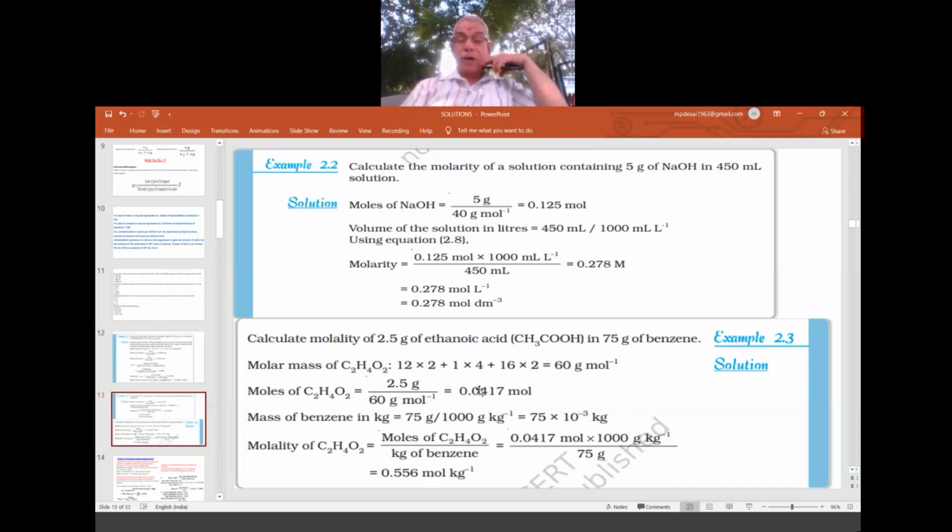Now what is the molality? Number of moles by mass of solvent in kilogram. The mass of solvent is in gram here, so make it kilogram by dividing by 1000. That gives you 75 into 10 to the power minus 3 kilogram. Therefore molality is equal to moles of ethanoic acid by mass of solvent benzene in kilogram, that is 0.0417 by 75 by 1000, where the 1000 again goes to the numerator. After simplification, it is 0.556 moles per kilogram. That is the molality. Like that, I have solved some in-text examples.